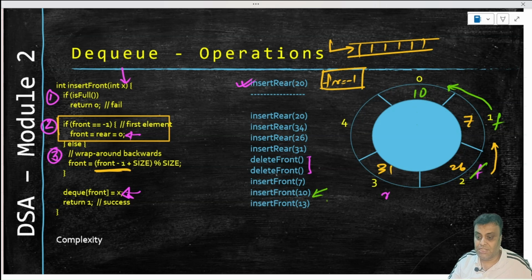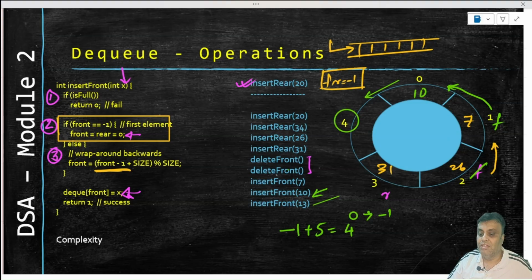Now if we actually say insert 13, then what will happen? 0 will become minus 1. So minus 1, if we add the size of the array, then we will get 4, and that is what we wanted it to be. We will get 4, and therefore 4 is what we will land up with. And that's the reason this plus size is there, right? So front minus 1 plus size, whenever you make minus 1, you will have to add it in order to make it come back to wherever it is supposed to be on the number line. We just now explained it in the last example also.